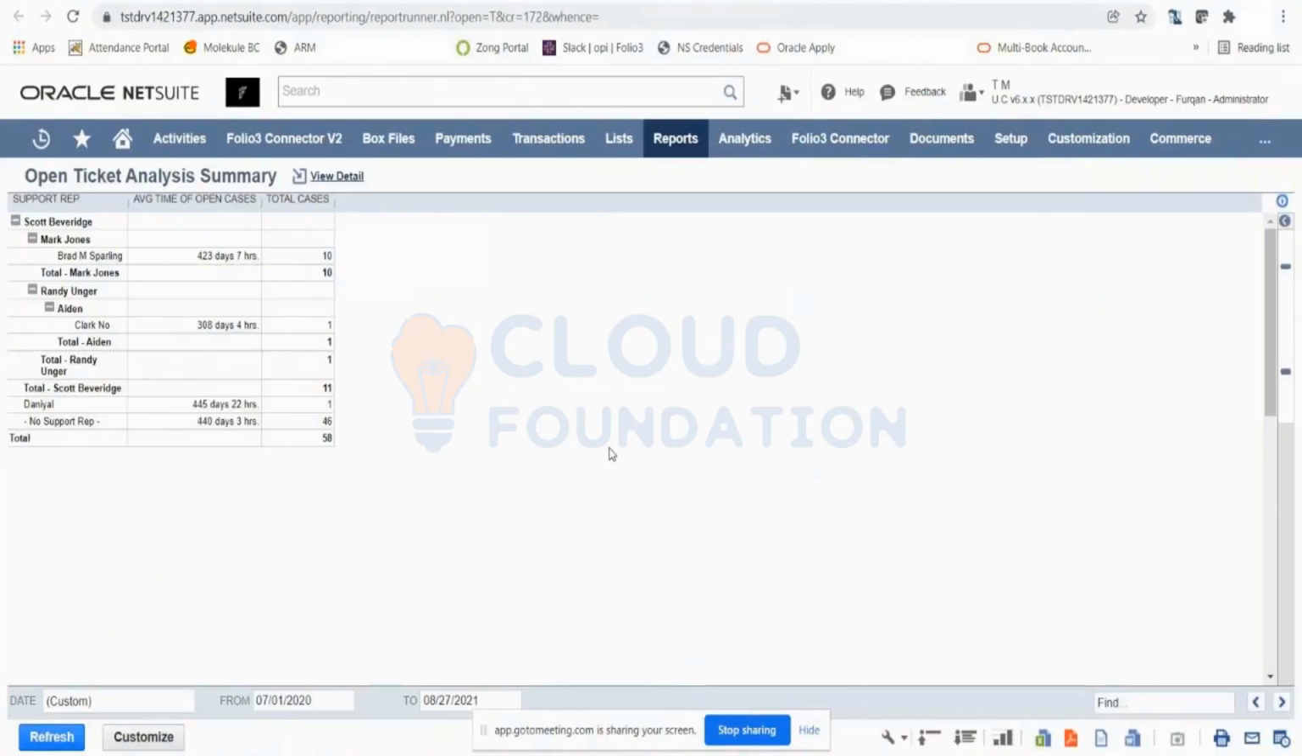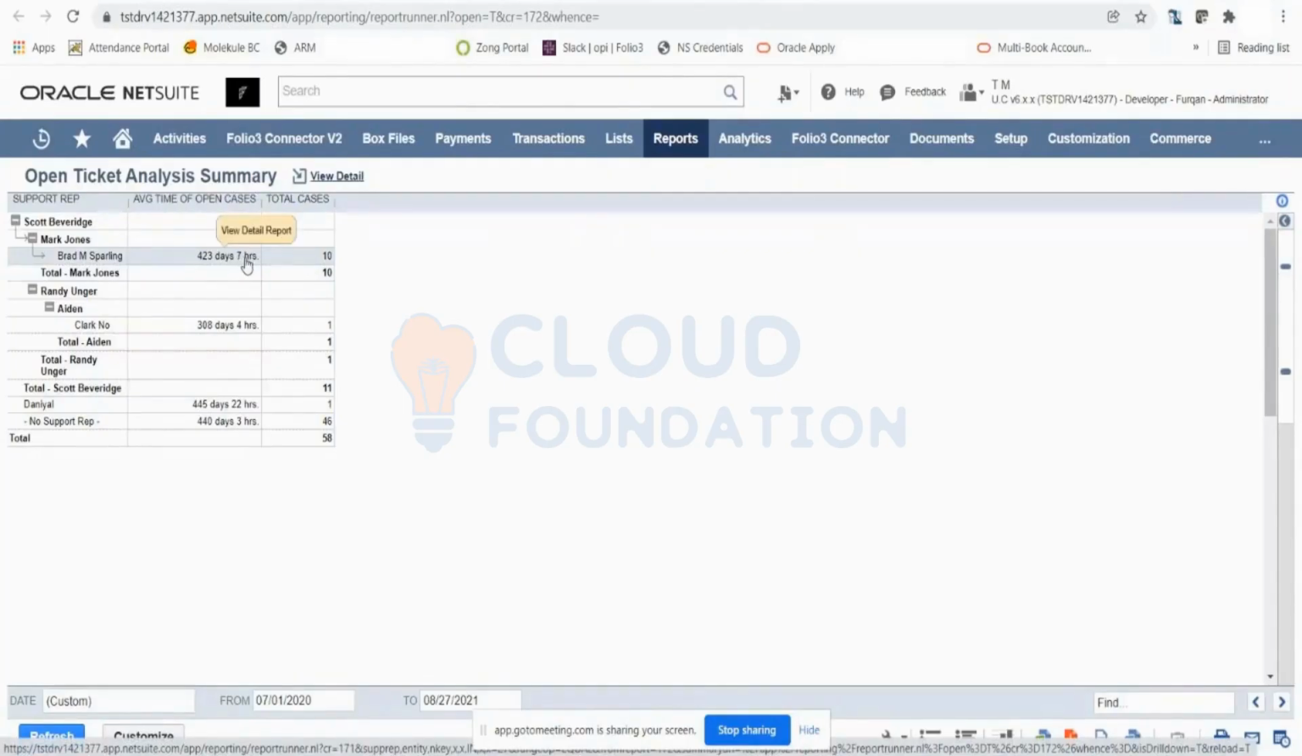Open ticket analysis. As the name says, this is where you are trying to analyze all the open tickets between a from and through date. Between these two dates, these were all the open tickets summary. Here you can see your support rep that was assigned. And here you can see the average time of open cases and the total cases. This guy is taking an average time of 423 days for an open case.